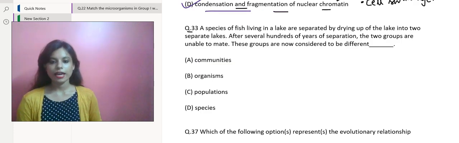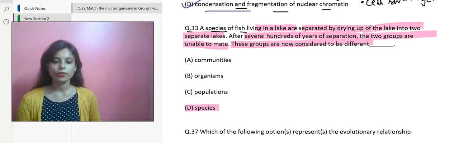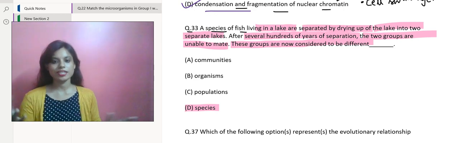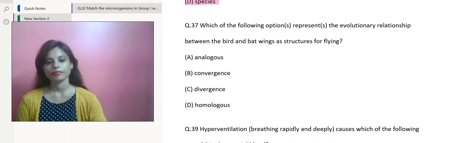Next question you have is: a species of fish living in a lake are separated by the drying up of the lake into two separate lakes. After several hundreds of years of separation, the two groups are unable to mate. These groups are now considered to be different species, of course. So, different species of fish. Let's move over to the next question.